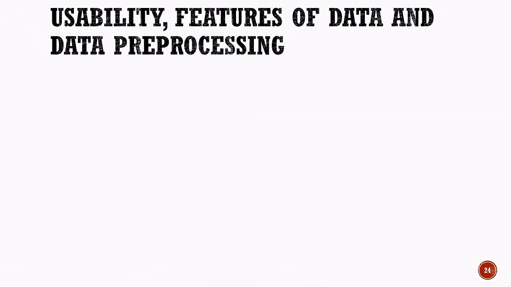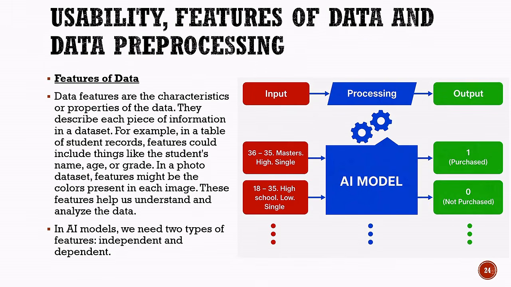Now, let us understand the features of data. Data features are the characteristics or properties of data. They describe each piece of information present in a dataset. For example, in a table containing student records, features could include the student's name, age, or grade. Similarly, in a photo dataset, the features might include the colors present in each image. These features help us understand and analyze the data more effectively.